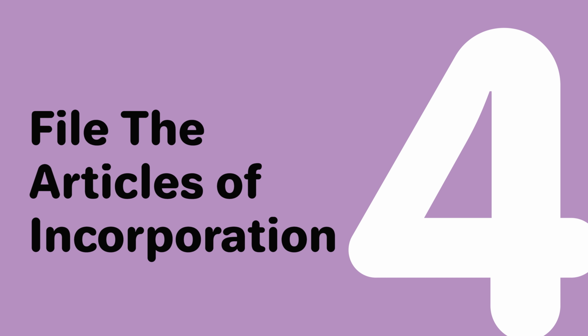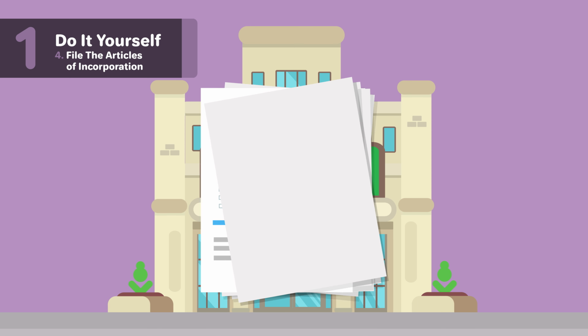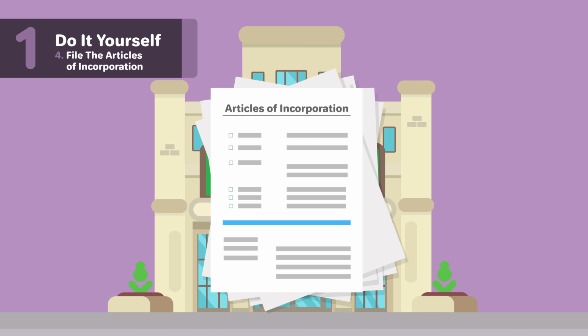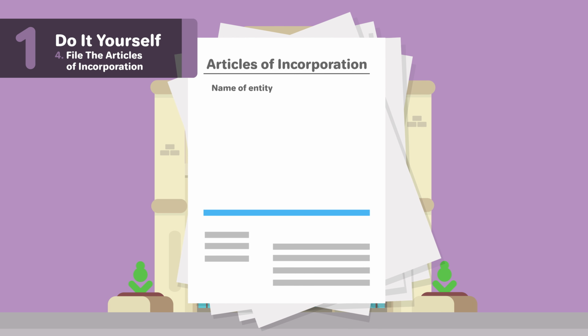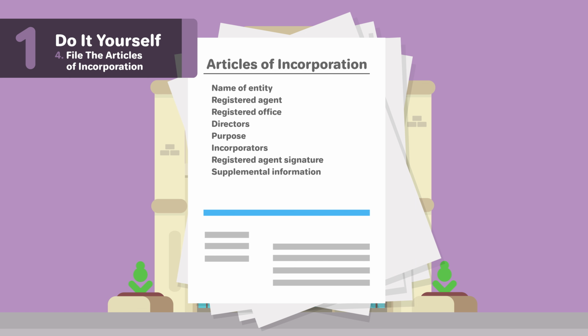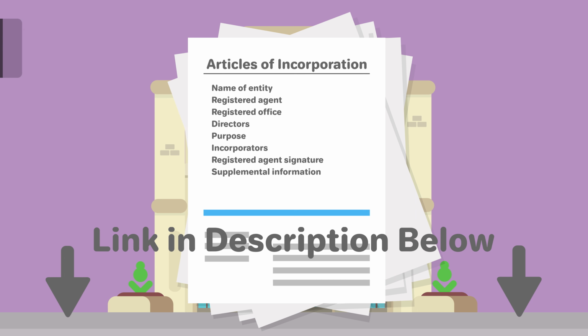4. File the Articles of Incorporation. To form a nonprofit corporation, you will need to file official papers with Nevada. In Nevada, this is called the Articles of Incorporation. Some possible information in the Articles of Incorporation you may have to include is name of entity, registered agent and registered office, directors, purpose, incorporators, registered agent signature, and supplemental information. For more information on the sections of Nevada's Articles of Incorporation, check out our page linked below.